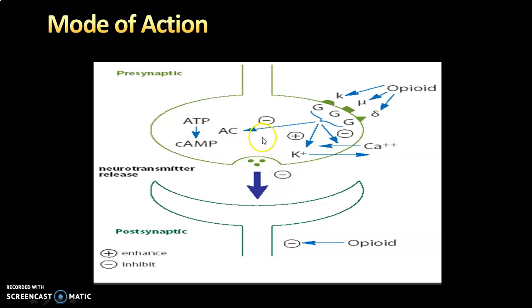Now, what opioids actually do, by binding with mu, kappa and delta receptors, is block the entry of calcium. If calcium does not come inside, and they also open the potassium channel, then potassium from inside goes outside, and hence hyperpolarization takes place. So this is the first possible mechanism of action of opioids.